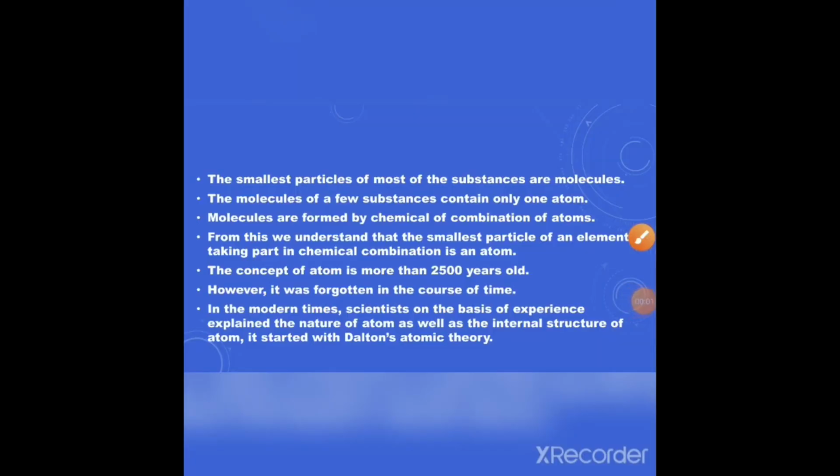The smallest particle of most of the substances is a molecule. The molecules of a few substances contain only one atom. Molecules are formed by the chemical combination of atoms. From this we can understand that the smallest particle of an element taking part in a chemical combination is an atom.